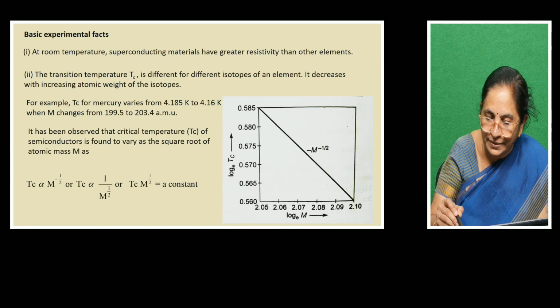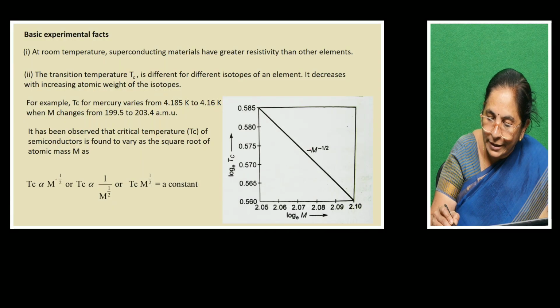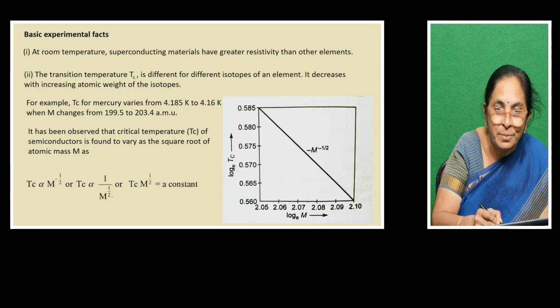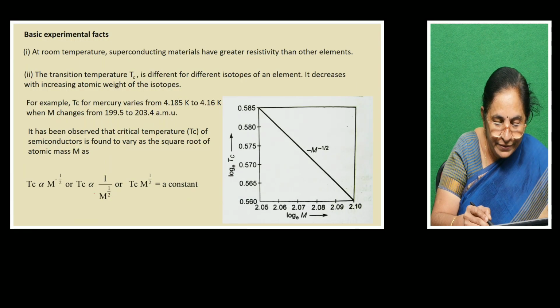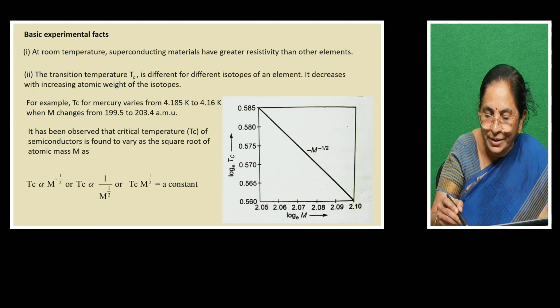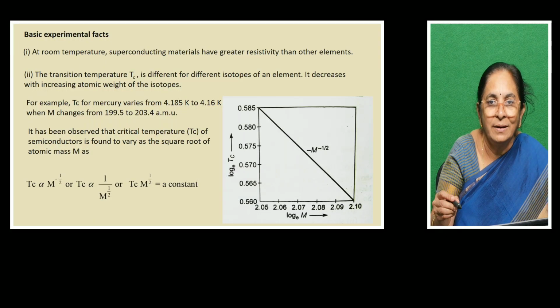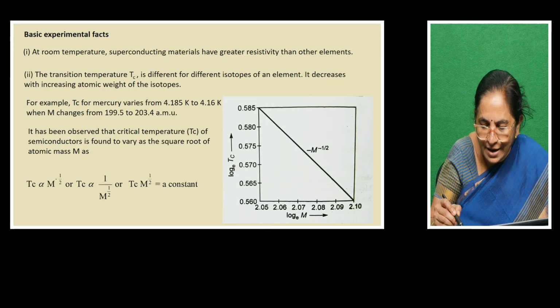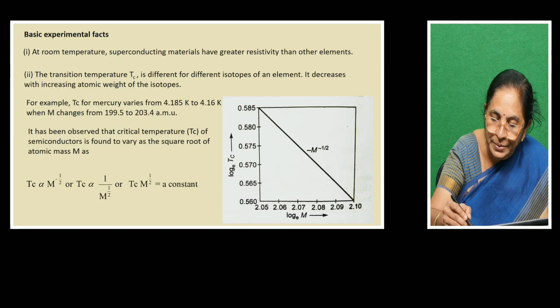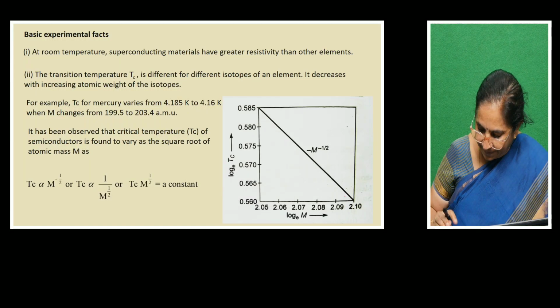Formula wise, if we say Tc is directly proportional to m power minus half, m power half can be brought to the denominator, and then you take it to the left hand side, we get Tc times m power half becomes a constant. So this graph depicts another interesting experimental fact that as atomic mass increases, the critical temperature decreases.